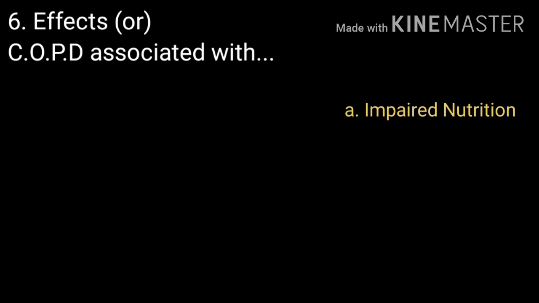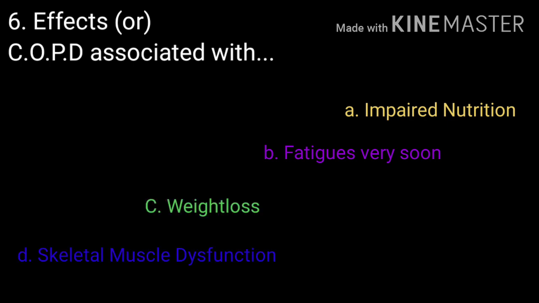But during this condition, the patient will not breathe sufficiently, so he or she will not get the required oxygen for the body to break down the glucose molecules to energy. So the body will not get enough energy and nutrition for its functioning. So it leads to impaired nutrition. Because of this impaired nutrition, there occurs weight loss as well as skeletal muscle dysfunction.